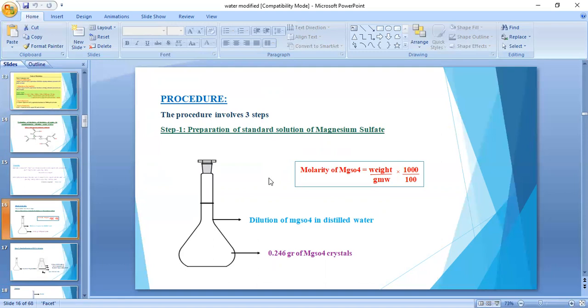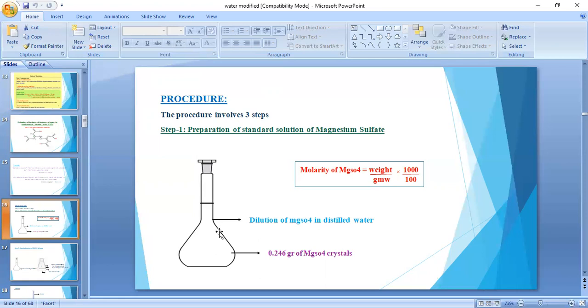Okay, preparation of standard magnesium sulfate. We take a 100 ml standard flask like this, and in it we have to take 0.246 grams of magnesium sulfate crystals. What is the procedure here? We prepare a standard solution. Standard solution means known concentration. For how much? 100 ml of MgSO4 is prepared here, so we take a 100 ml standard flask.